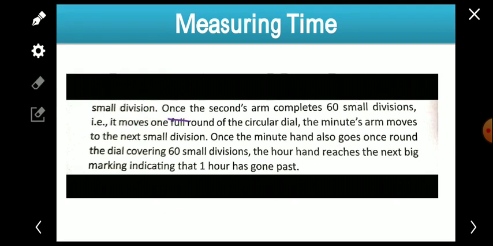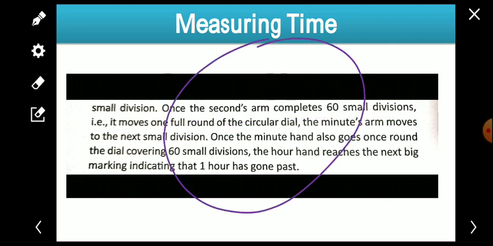Now once the second arm completes the 60 divisions, that is, moves one full round. This is the clock, and the second arm starts from here, and one by one it moves in every small division. So it will move 60 times to complete one round, because 60 small divisions are there, so it will take 60 moves to complete a round.